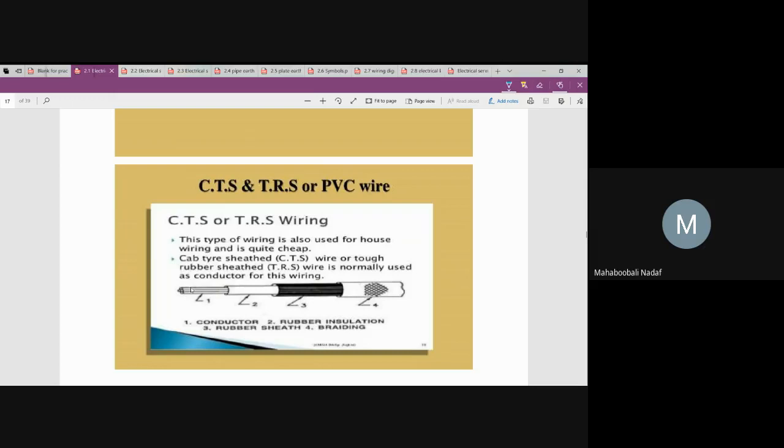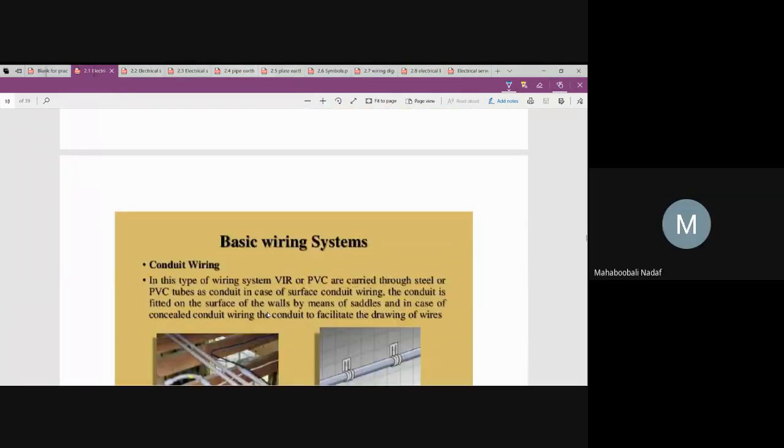So this inside is called the core or conductor. Then part 2, part 3, part 4 are nothing but insulators or protective devices. So you have rubber insulation, rubber sheathing, and the last one is called braiding. Is that okay? Yes, sir. Okay? This is another type of wiring system.